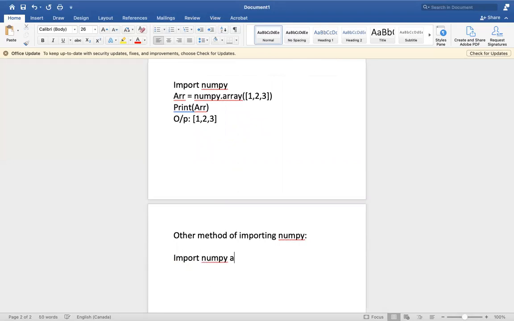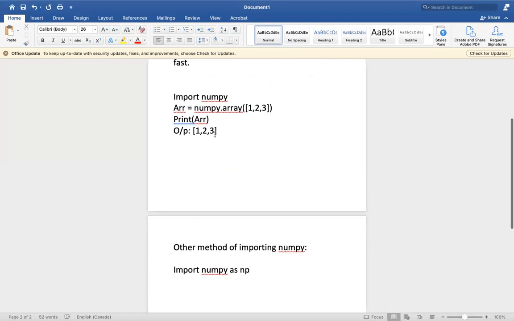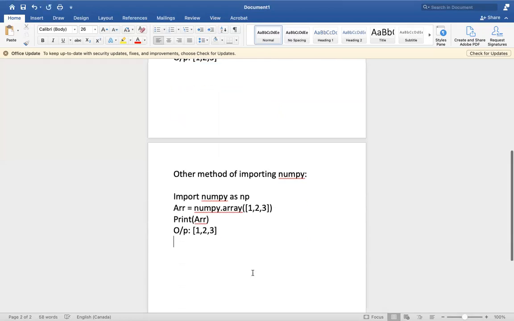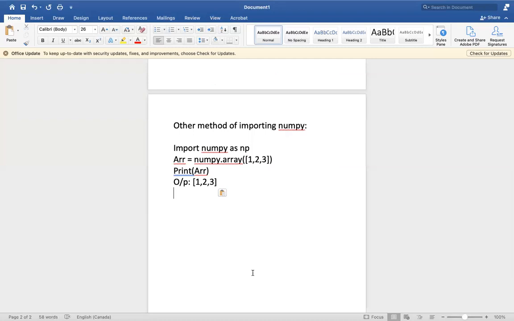We can use import numpy as np while importing numpy, and the remaining program will be similar. So this is the second way of importing the numpy library. This is one of the examples.